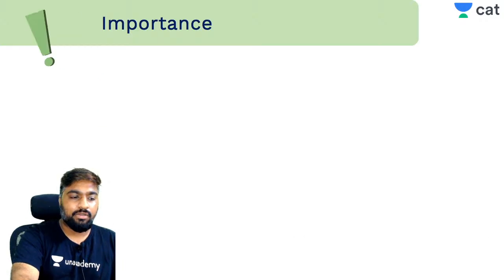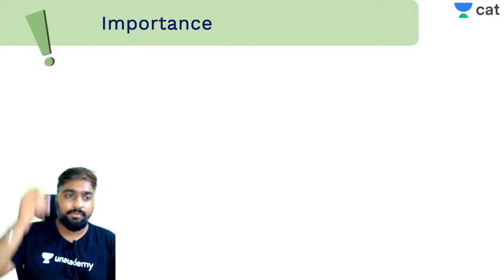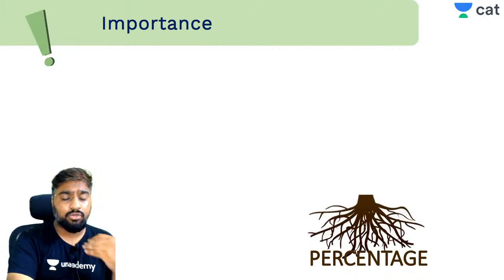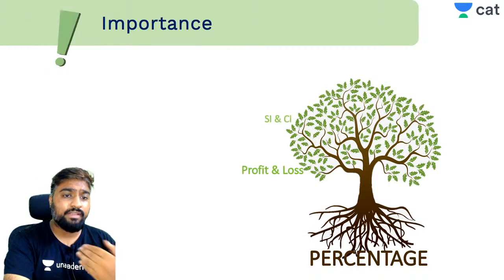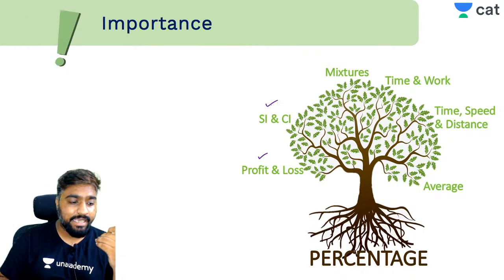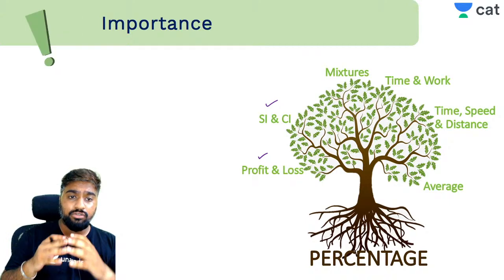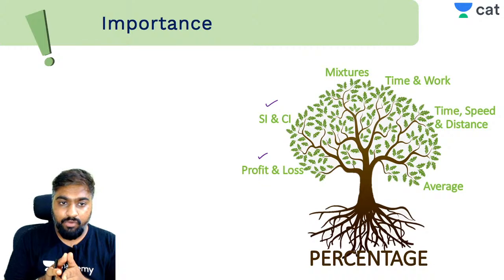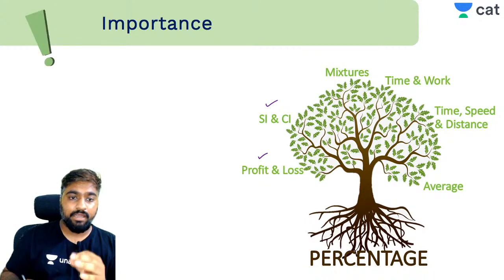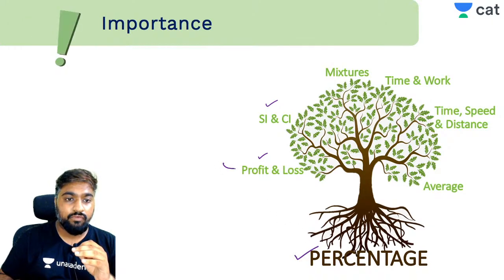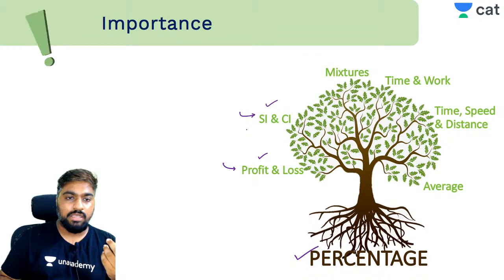Chalo, let's talk about the importance of percentage. Percentage is a basic concept. It's a root concept. Along with percentage, you will be able to answer questions from profit and loss and SI and CI. Everything that we'll be learning today, please note this, you will be using in profit and loss and SI and CI. So I want you all to become masters at percentage so that you can focus on profit and loss and SI and CI when we talk about those concepts.